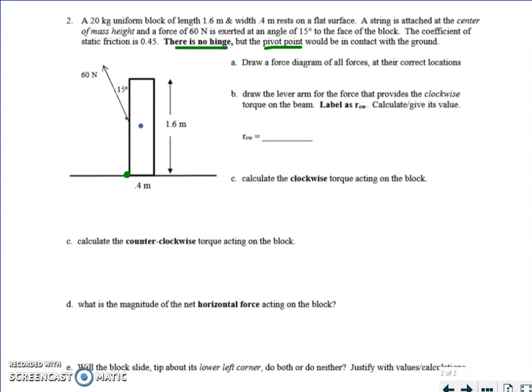Since we're trying to pull the mass in this general direction, even though we're not directly doing that, it's going to pivot about that corner. So that's very important for establishing our lever arms and therefore our torques. But before we do that, let's draw our forces.